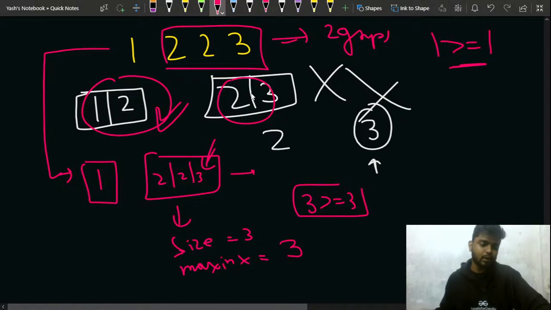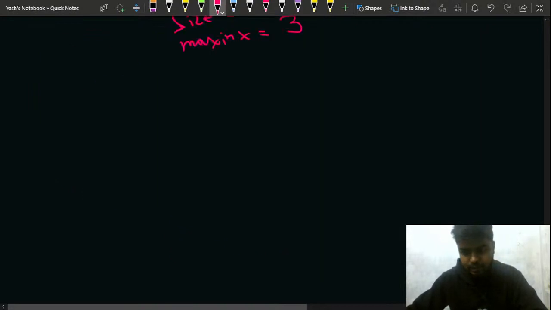Is this much part clear to everyone? Please quickly let me know in the chat. Is it clear to everyone? Okay, it is clear to Shikha. What about others? You can just let me know in the chat.